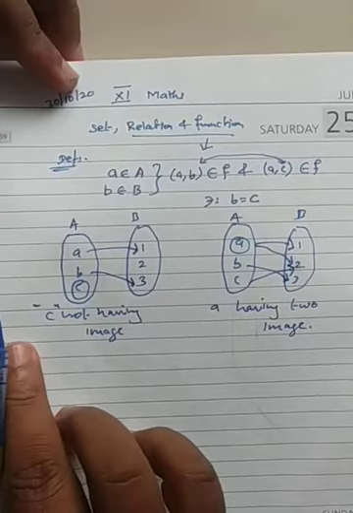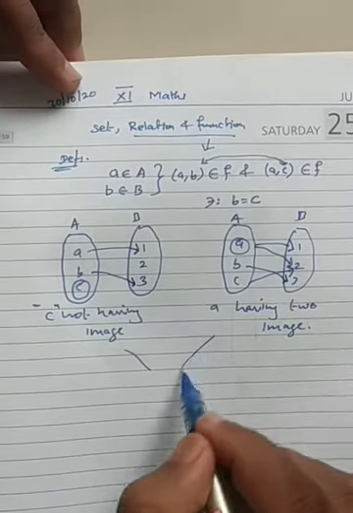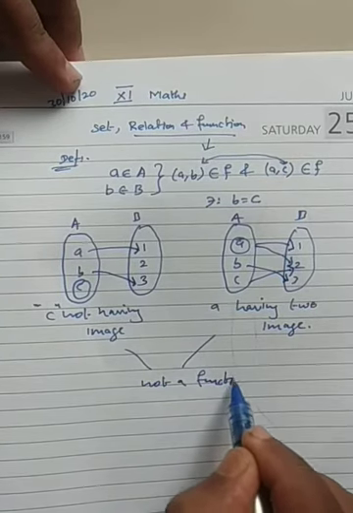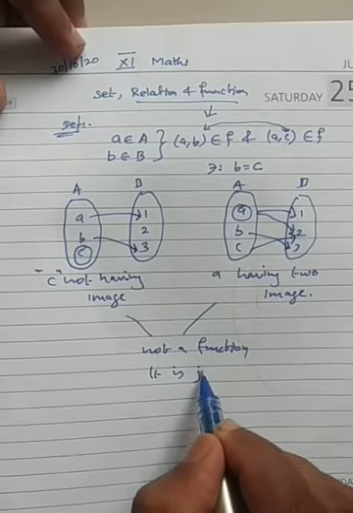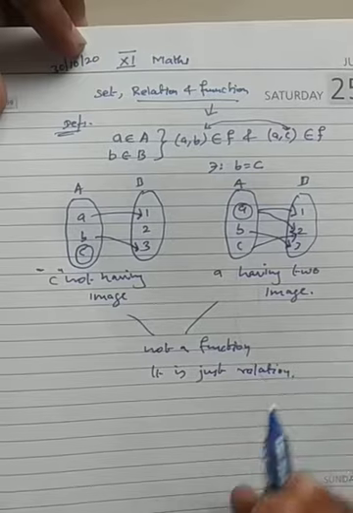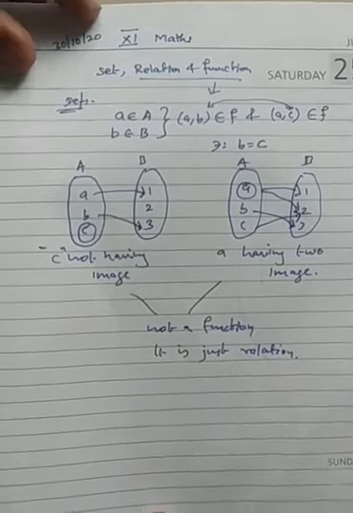If it is having nothing or having more than one image, in both cases these two are not a function. It is just a relation, nothing else. So keep that in mind.